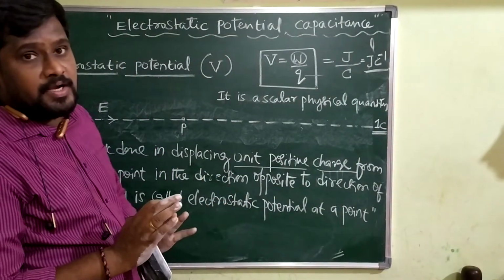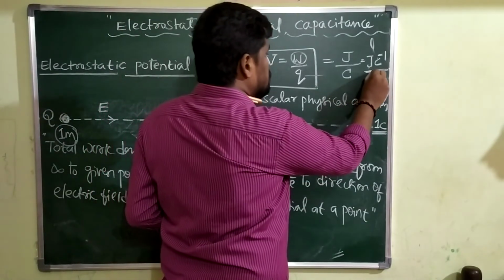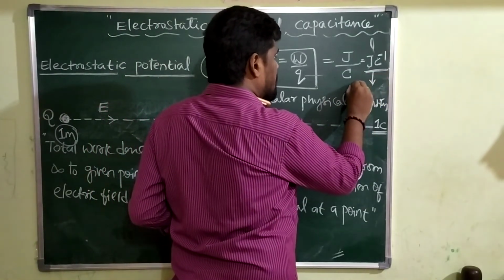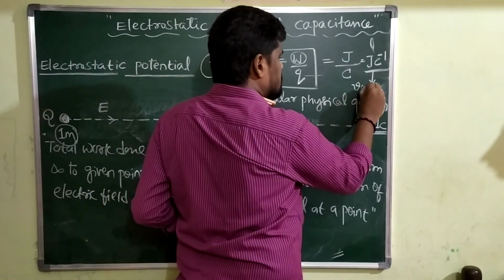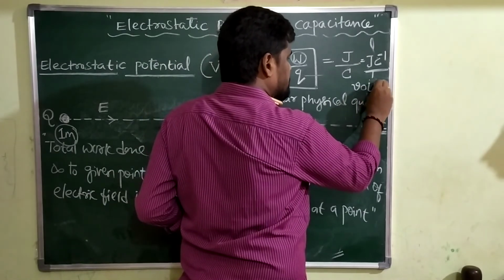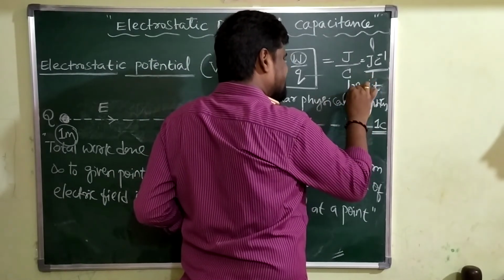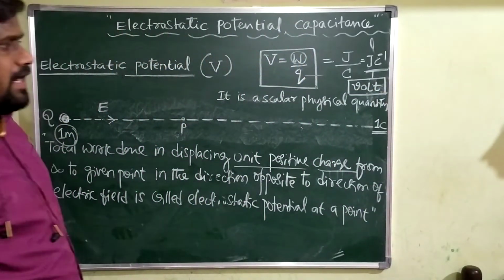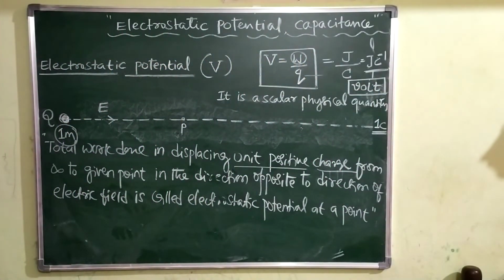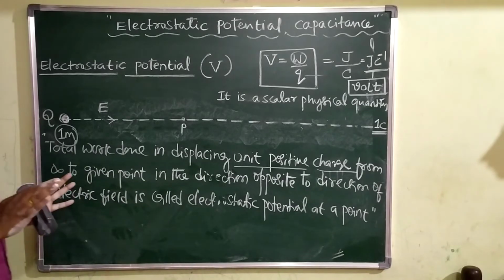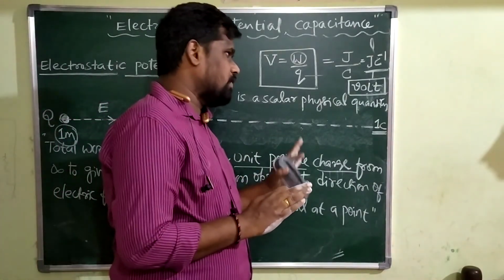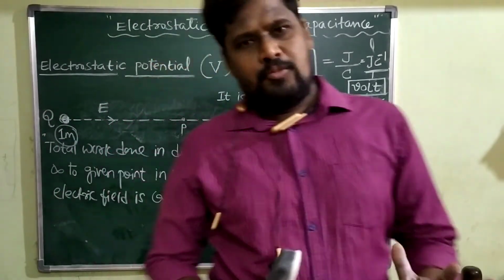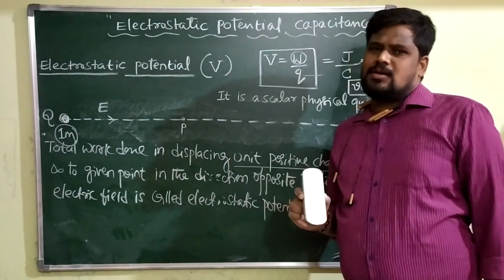And one more important piece of information: joule per coulomb is also called volt. Electrostatic potential is expressed in terms of volt. So volt is a commonly used SI unit for electrostatic potential. Try to understand the concept here.